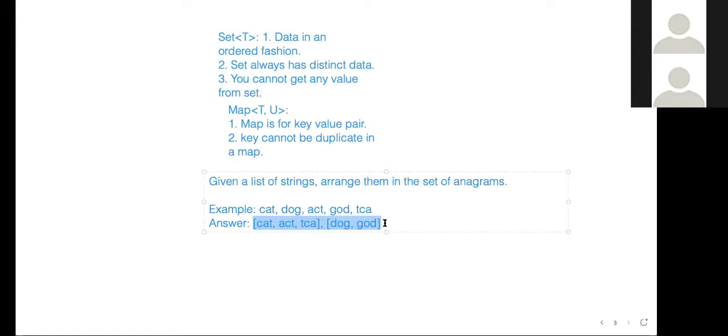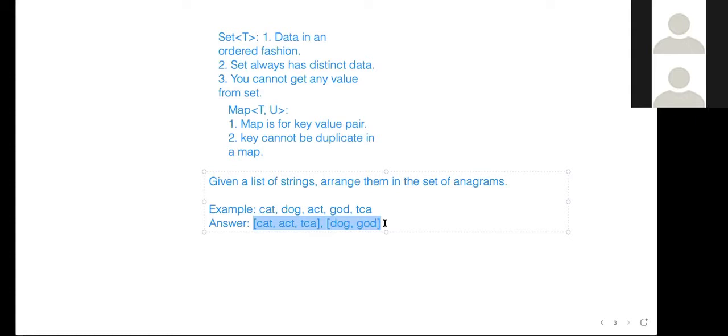So which letter will be the key, out of C, A and T? C will be the key, and I'll keep a counter.